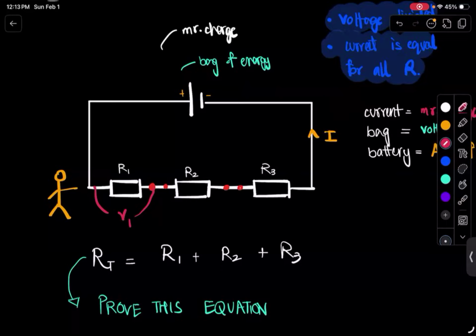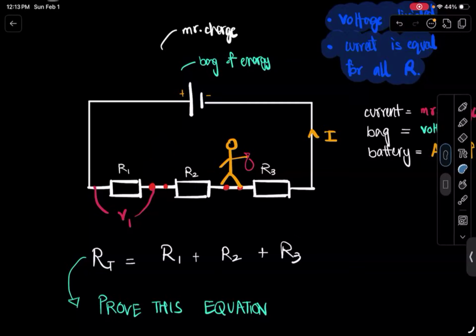So that means once he has moved forward from R1, he had to give up a few volts of energy to get to R2. Now, what happens when R2 is reached? R2 has an entry ticket as well. R2 is going to require some energy for him to pass through. So this person moves on from R2, which means that person had to give up some energy to pass through R2. He gave the entry ticket.